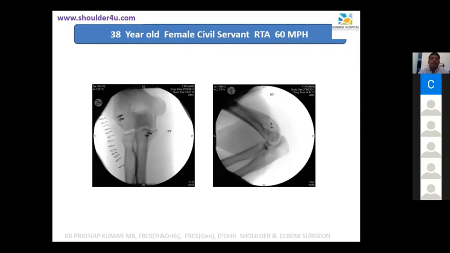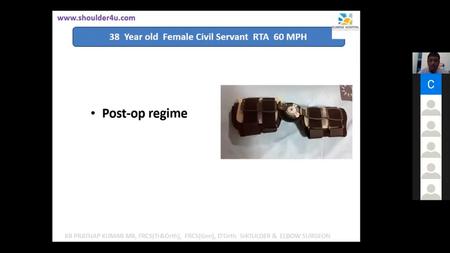The elbow should be initially immobilized for a period of 3 to 4 weeks. Now there is nothing called hyperflexion or hyperextension here, because we want to move it as early as possible. Once the soft tissue is healed, we'll do a dynamic mobilization.